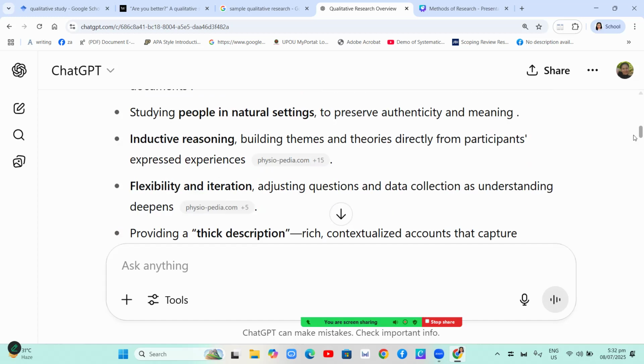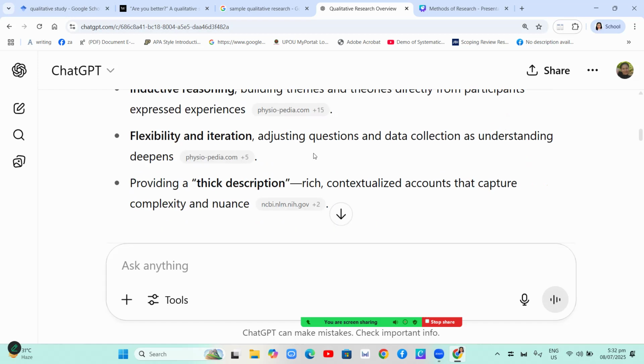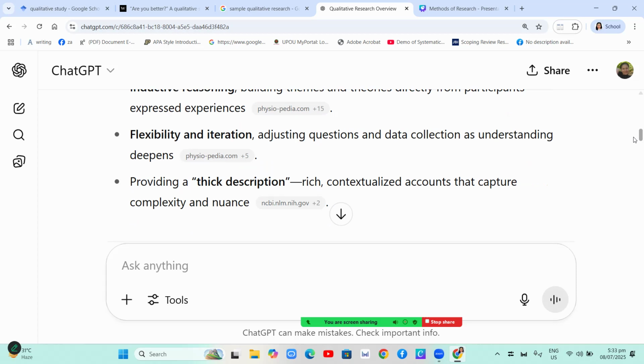Okay? So, inductive reasoning builds themes and theories directly from participants' expressed experiences. And then flexibility and iteration, adjusting questions and data collection as understanding deepens, and providing a thick description. So it's quality. So there must be rich contextualized accounts that capture the complexity and nuance of your research.